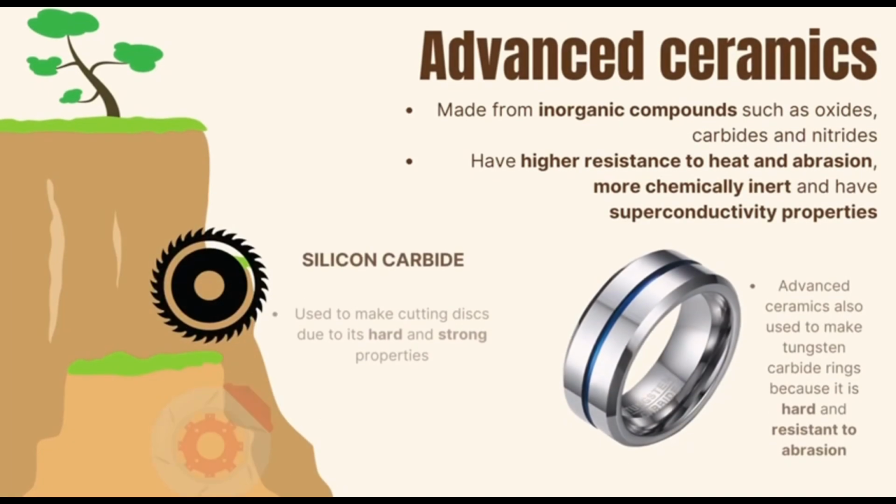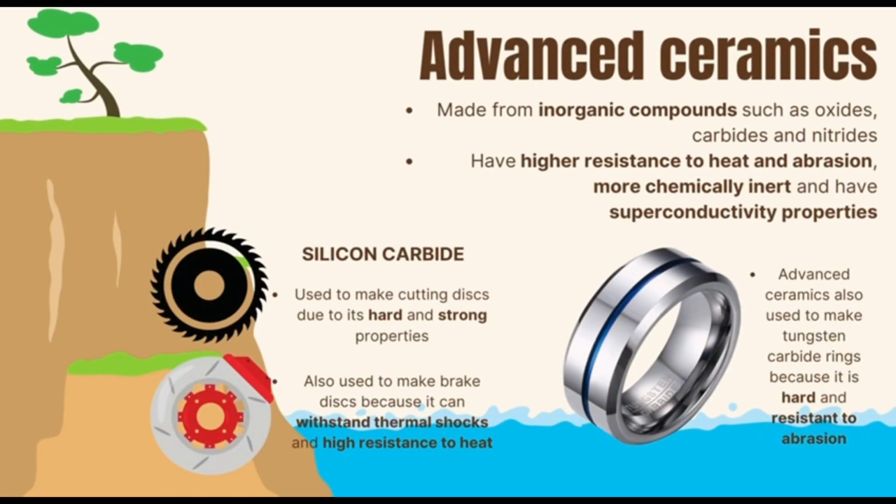Next, we go to the advanced ceramic. The advanced ceramic is made up of inorganic compounds such as oxides, carbides, and nitrides. It has higher resistance to heat and abrasion, more chemically inert, and has superconductivity properties.